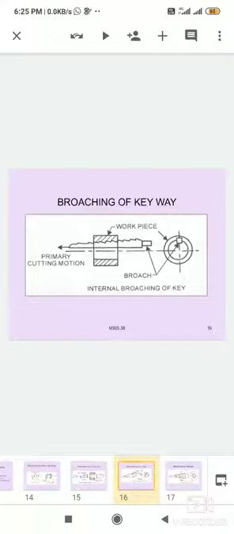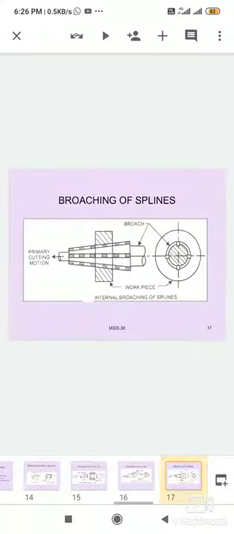Other types operate on hydraulic systems: special design machines, rotary table continuous machine, and horizontal continuous machine. And this is the internal broaching machine.